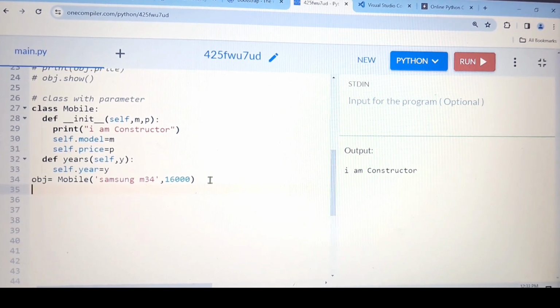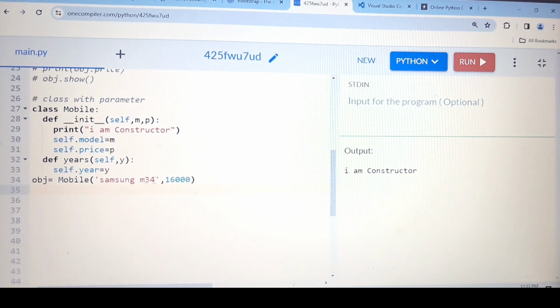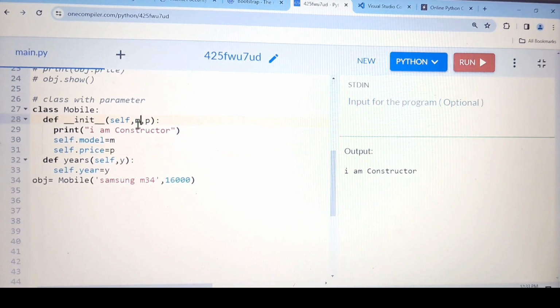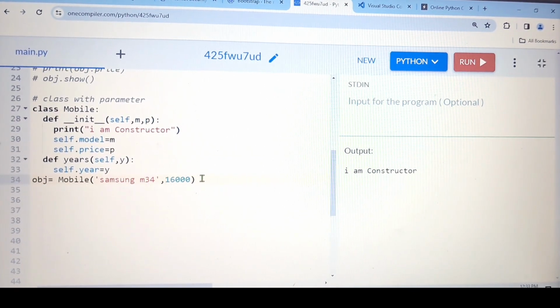So keep in mind, if you are writing a class with parameters, you have to pass the value for all the parameters at the time of object creation. So see here, inside the constructor, as I told you, when the object is created, the constructor will execute, and that means this part executes. So you have to pass the values for the parameters that you have used in that area. Here I have used M and P. So because of that, I have to pass the values for M and P.